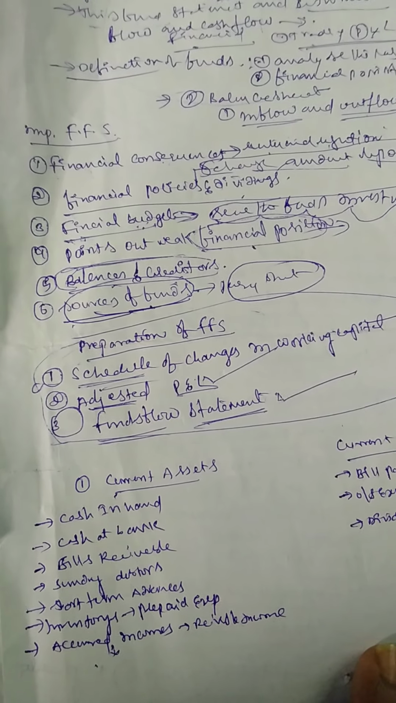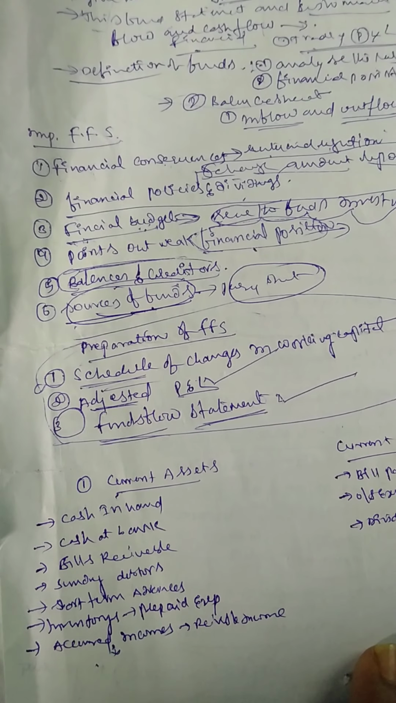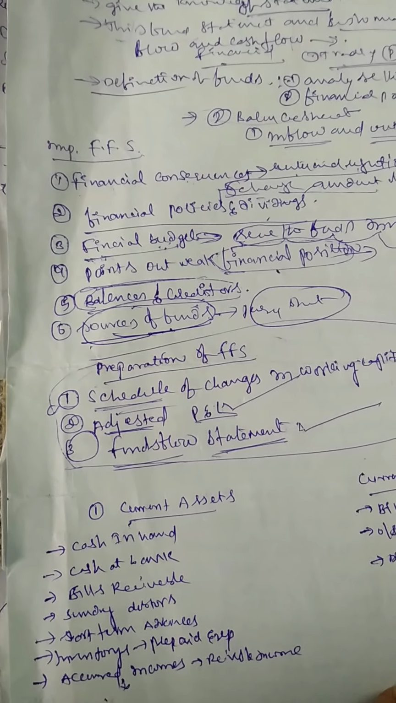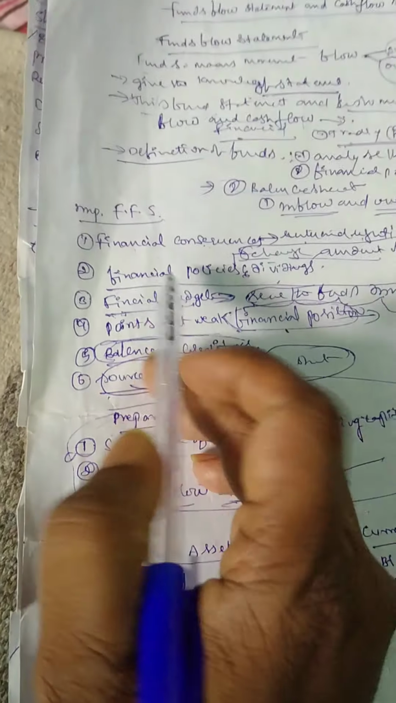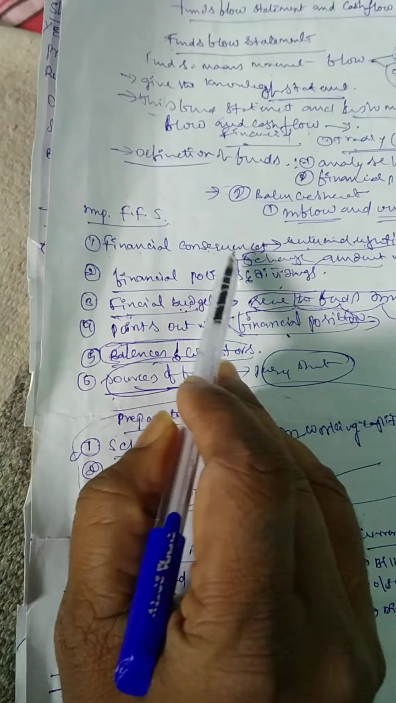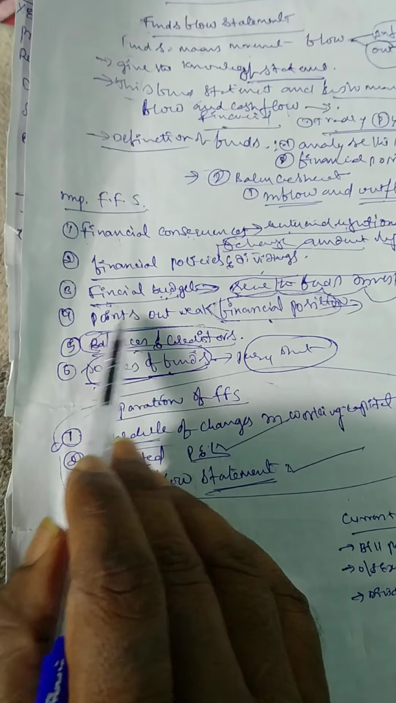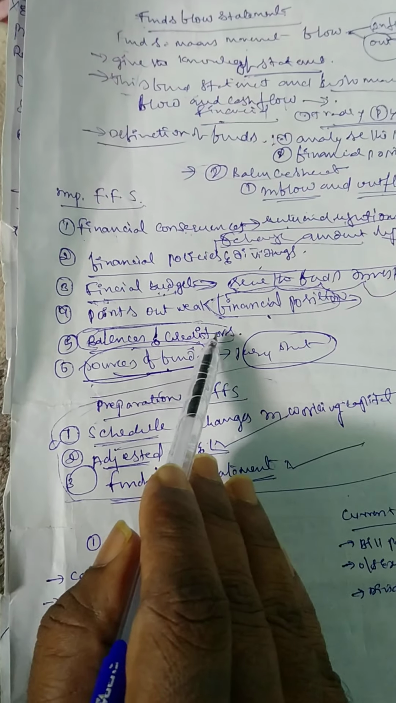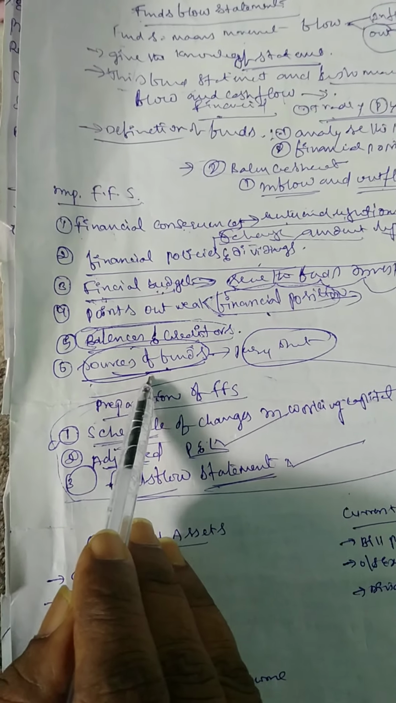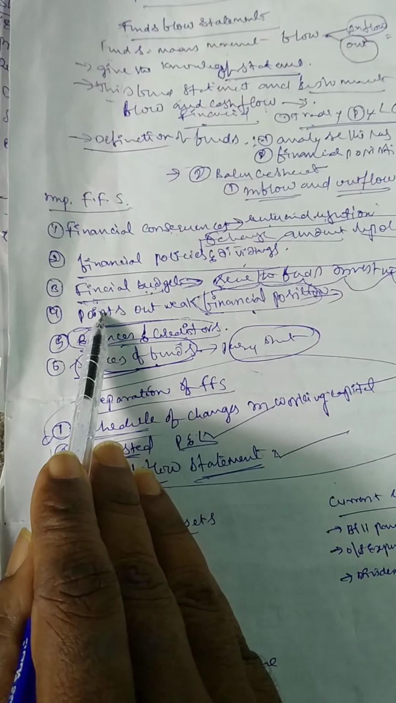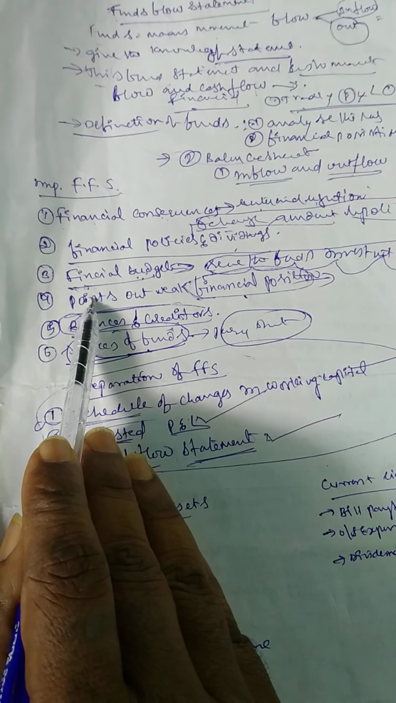Yesterday in class we discussed the funds flow statement. What are the important points of the funds flow statement? I already taught them yesterday: financial consequences, financial policies, financial budget, points of weak financial position, balances of creditors, and source of funds. These are the important points of the funds flow statement.